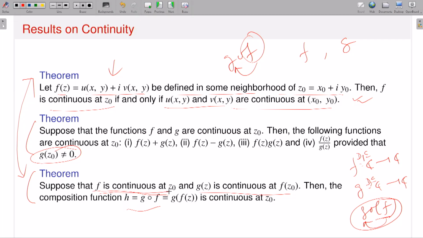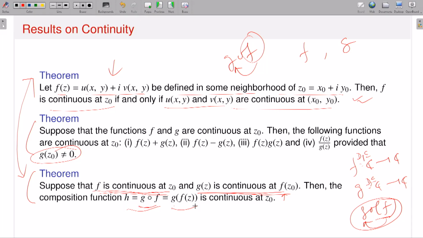Suppose f is a continuous function at z naught, and suppose g is continuous at f of z naught. Now to make sense of g composed f, of course g should be defined at the point f of z naught, that is already assumed. So if f is continuous at the point z naught and g is continuous at the point f of z naught, then the composition function g composed f, which I am writing as g of f of z, is also continuous at the point z naught. So this is another theorem.